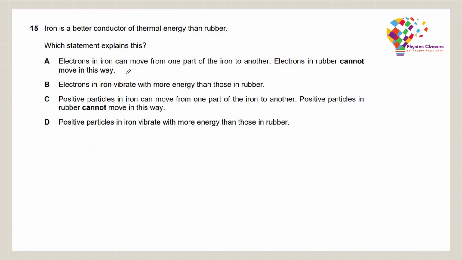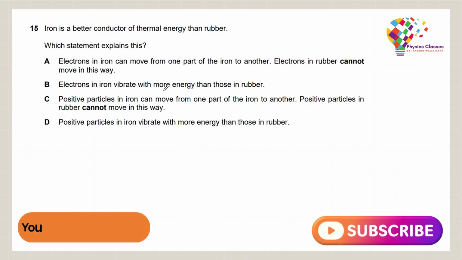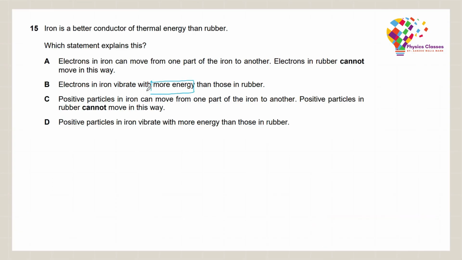Electrons in iron vibrate with more energy than in rubber. See, this statement will definitely not tell you what is a good conductor and what is a bad conductor. It is over here that we have been told that iron is a better conductor. It's a better conductor because it has electrons moving, and rubber probably does not have the electrons moving in the same way, and that is why option A is correct. It has nothing to do or deal with more energy or less energy.